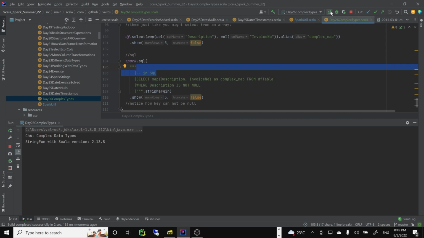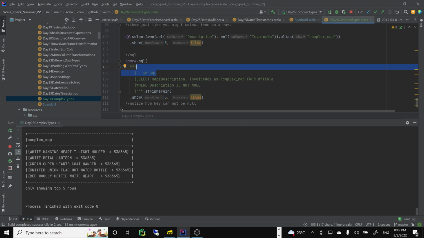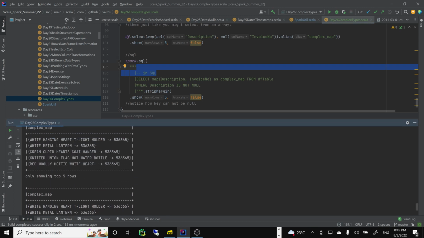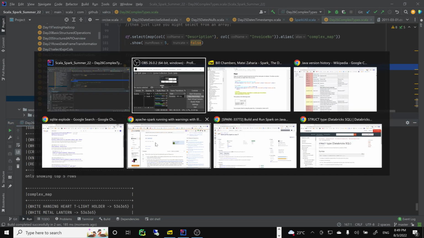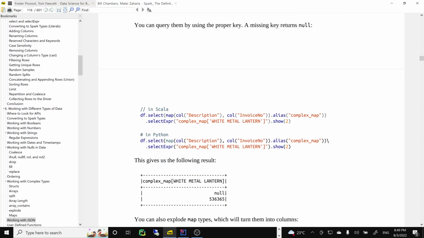See if any problems. Worked fine. So you see the mapping. It's a mapping, not an array, right? Same types. So you say, okay, this corresponds to this value. So how could you do this? Key will get null. So you basically say, okay, it's a complex map. It's very similar to how we would use it by. Well, it's using kind of Python type of syntax, but it's very similar.